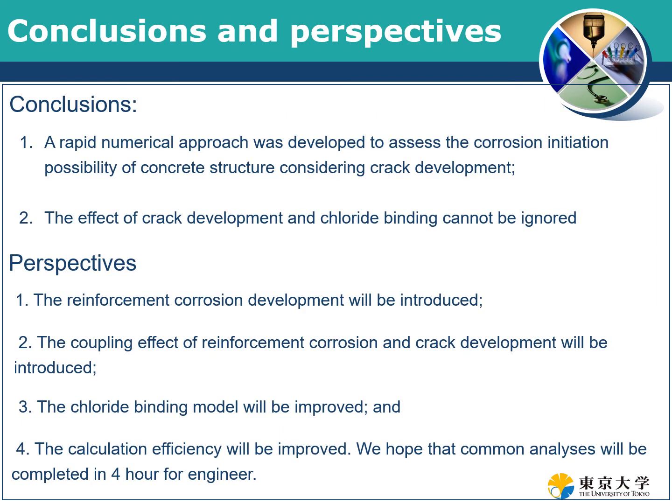Let's make some conclusions. We developed a numerical approach that can consider the diffusion process in cracked concrete. From the case study, we know that crack development and chloride binding cannot be ignored.